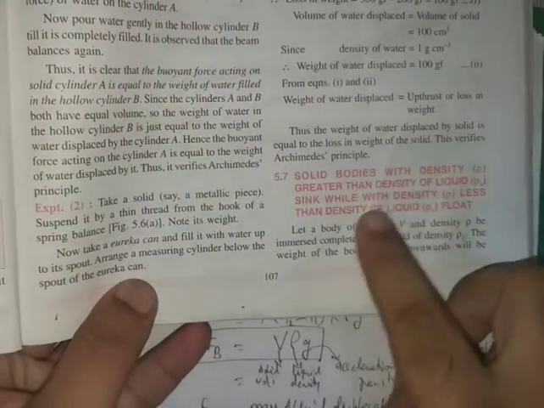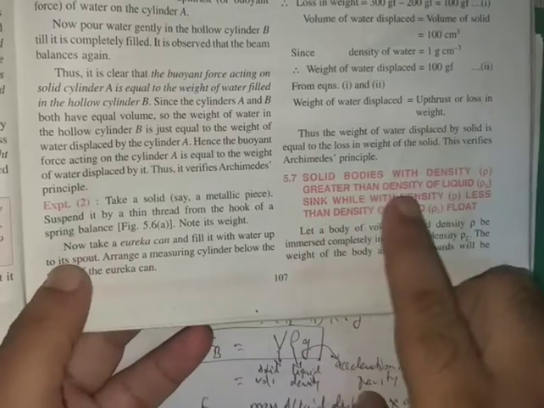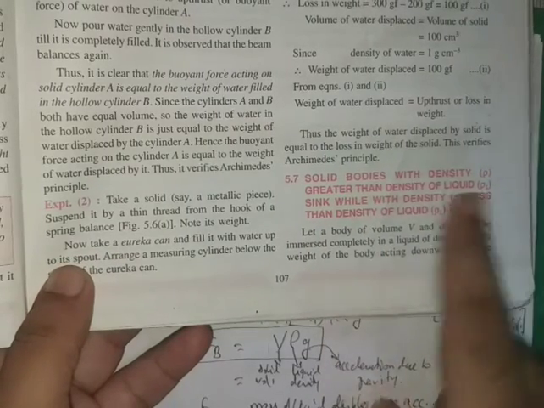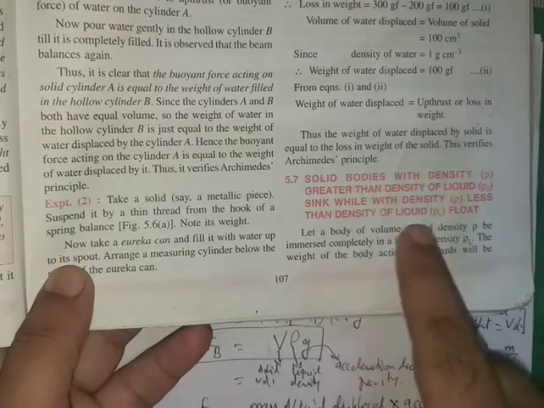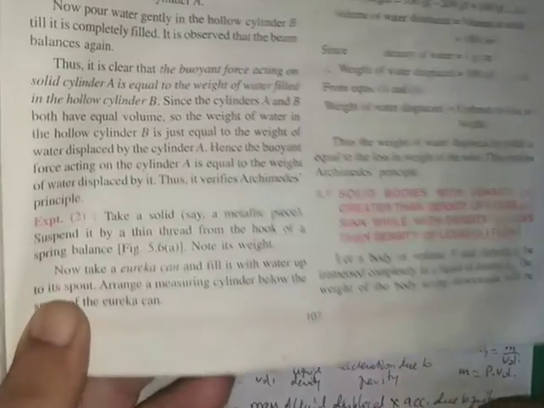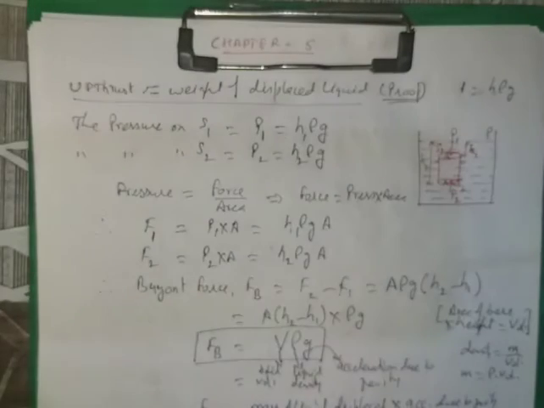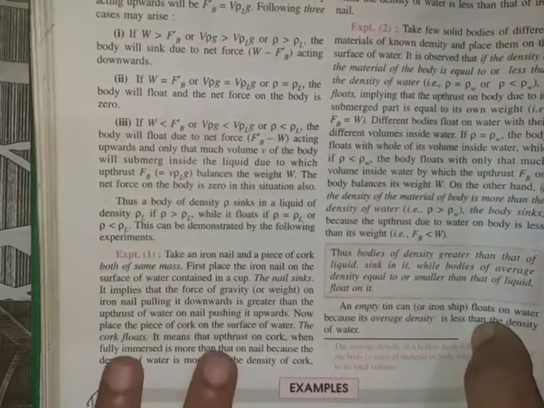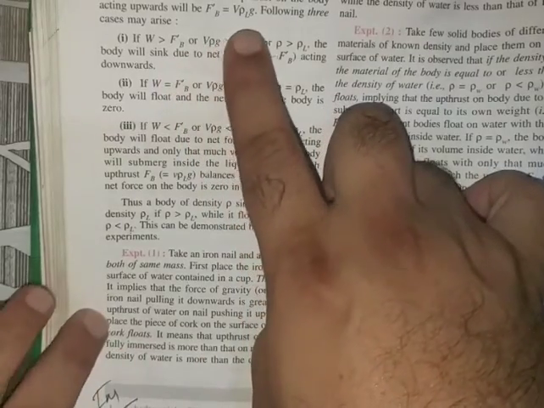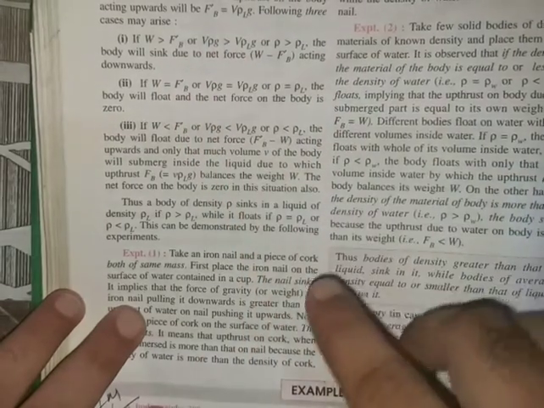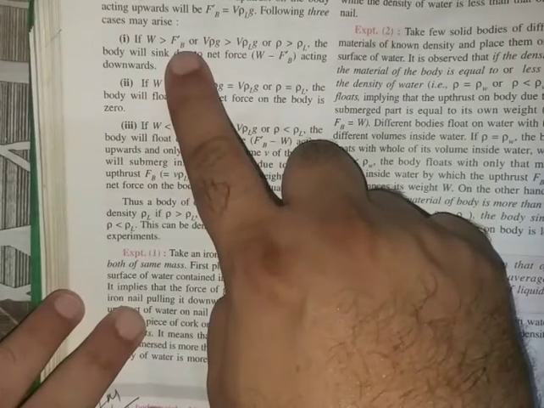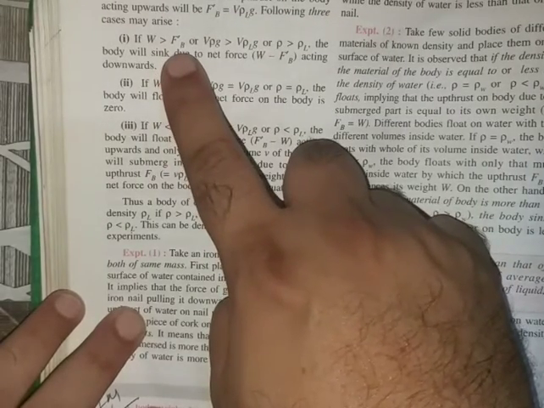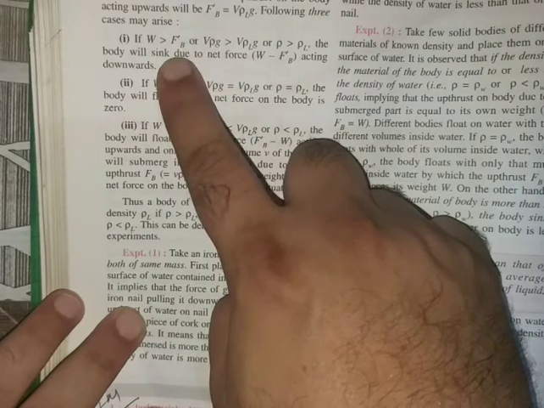Now the next thing is, solid bodies with density rho greater than density of liquid rho L sink, while those with density rho less than density of liquid float. So now we have to talk about which bodies will float and which bodies will sink into a liquid. For this, what we know is, if the weight of the body that we immerse into a liquid is greater than the buoyant force, meaning upthrust, then the body will sink.